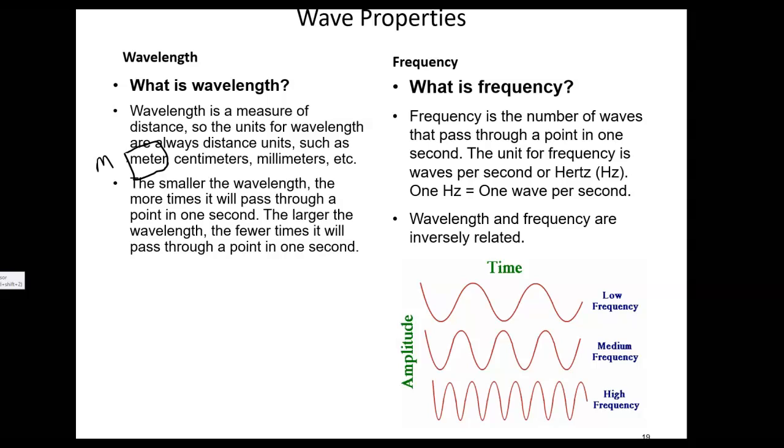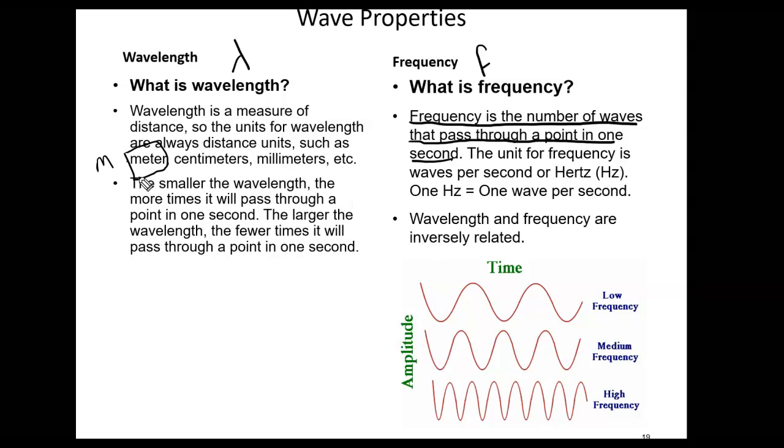But there's also something called frequency. Frequency, the definition is right here. I would highly encourage you to add that to your notes. It is the number of waves that pass through a point in 1 second. That is the definition of frequency. Now, the symbol for frequency is a lowercase f, just like the symbol for wavelength is a lambda that looks like an upside down Y.